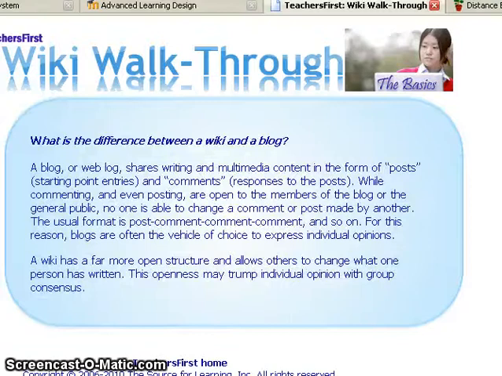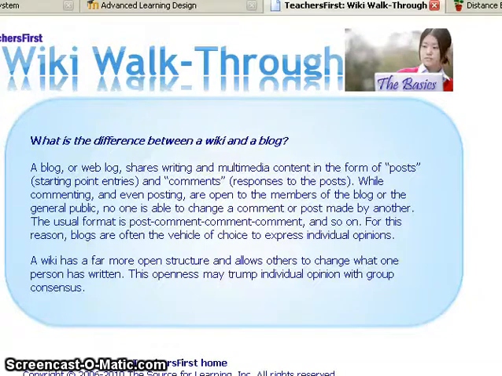A question often comes up about the difference between a wiki and a blog. Well, with a blog, you use posts and you make comments. And while your comments or postings are open to members of the blog, no one is able to change a comment or a post that's made by another. The difference here is a wiki has an open structure that will allow others to change, as you saw on the video, what one person has written.